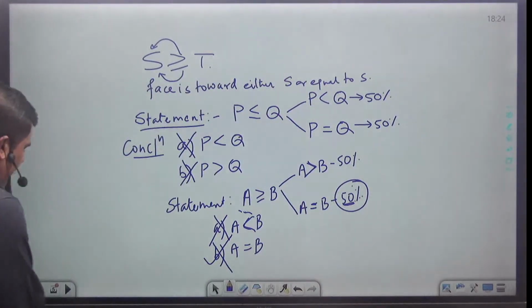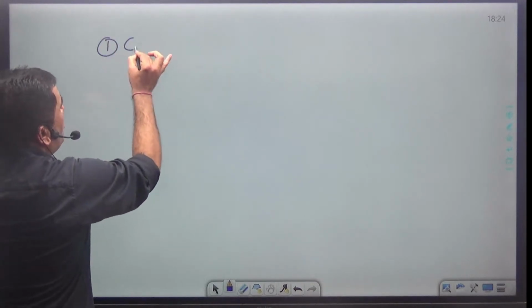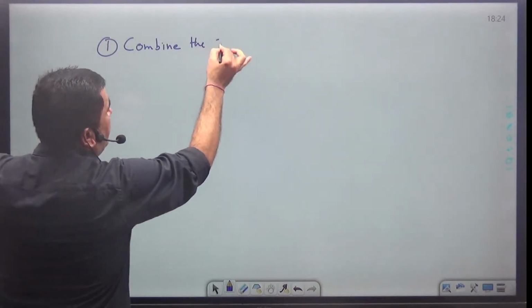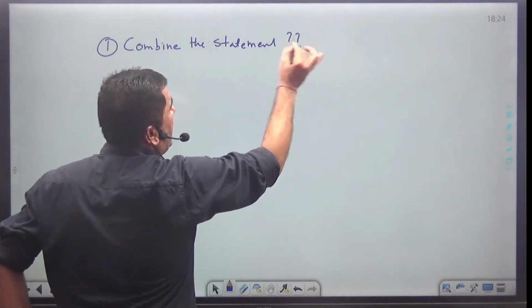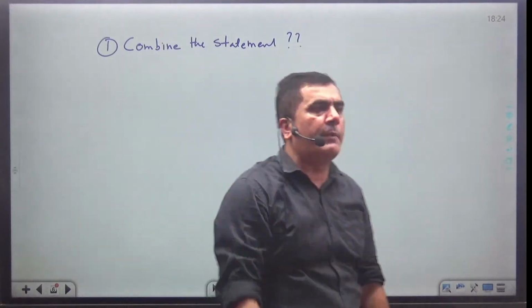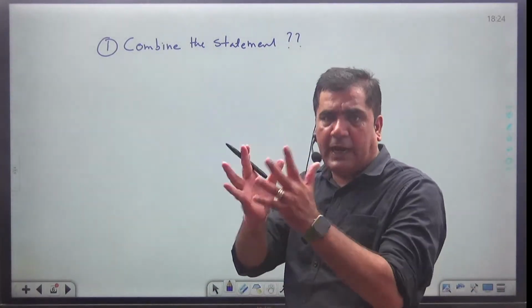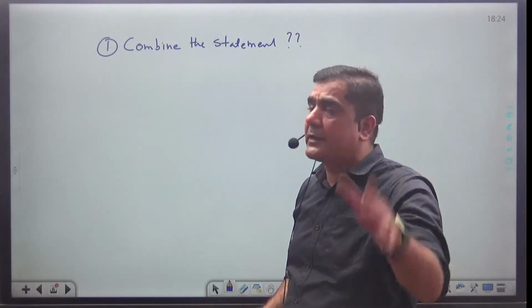Now in today's class we have to understand two things. First, how to combine the statements. Whenever any uncombined statement will be given to you, my first job is to combine the statement, and this art you have to understand because this sort of question is going to come in your banking examination.